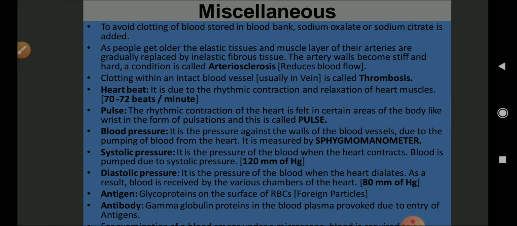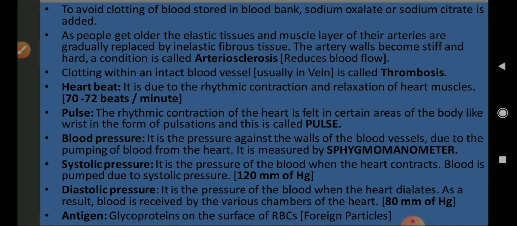As people get older, the elastic tissues and the muscle layer of the arteries are gradually replaced by inelastic fibrous tissues. The artery walls become stiff and hard, and that condition is known as arteriosclerosis. Which condition is known as arteriosclerosis? Artery walls become stiff and hard. That condition is arteriosclerosis, and it reduces the flow of blood. If clotting takes place within an intact blood vessel, usually in the vein, then it is known as thrombosis.